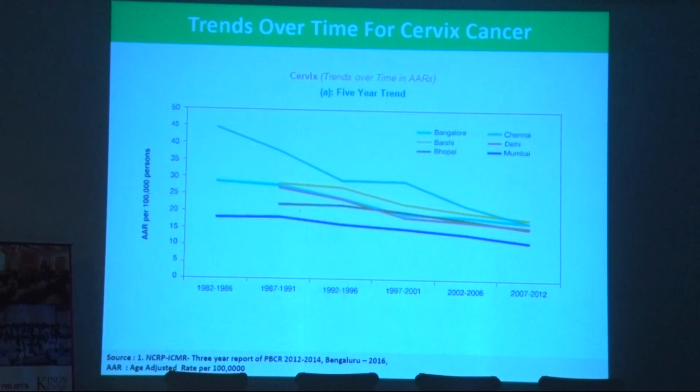So there must be some changes in lifestyle or something happening which is causing cervical cancer to go down everywhere. Even in Barshi, it's going down now. So even in rural and urban India, cervical cancer is going down without doing anything at the population level.